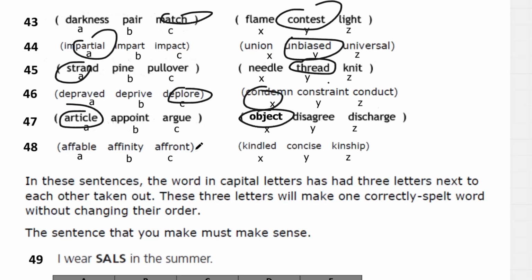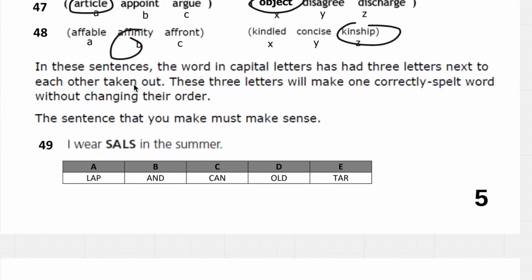Then we have 48, which will be affinity, affable, affront, kindle, concise. If you have an affinity for someone, then you have like a brotherhood with them. I have an affinity for this person, so it will be like kinship. You essentially like them or trust them.